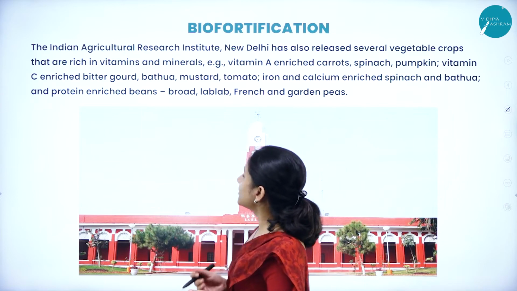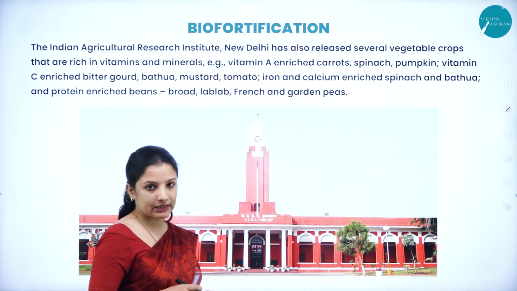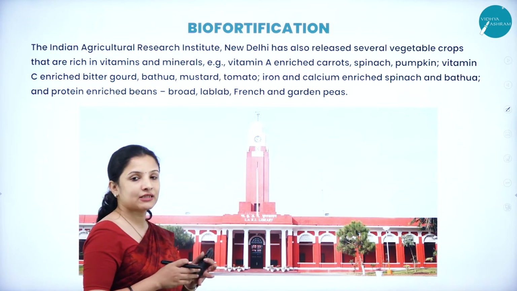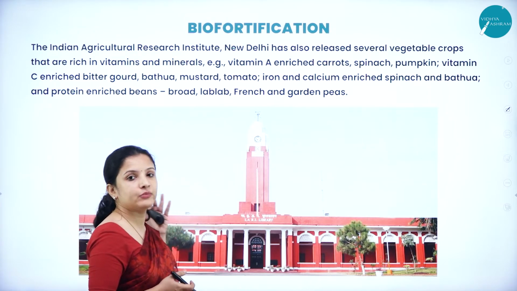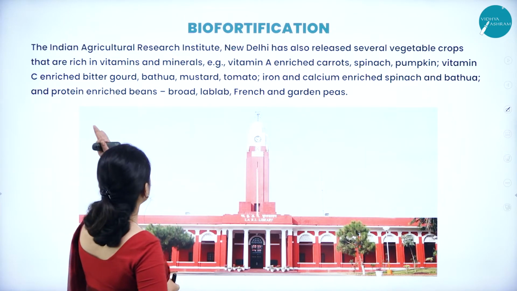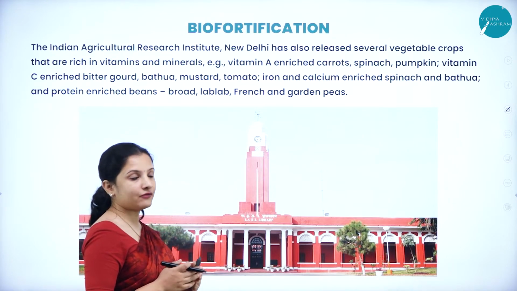So the Indian Agricultural Research Institute in New Delhi has released several vegetable crops that have been biofortified, that are rich in a lot of minerals and vitamins.